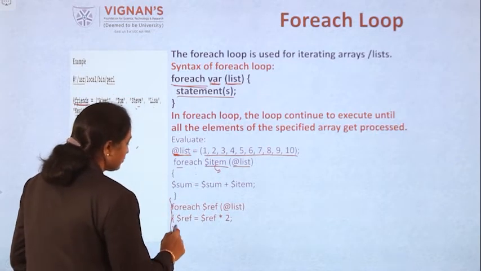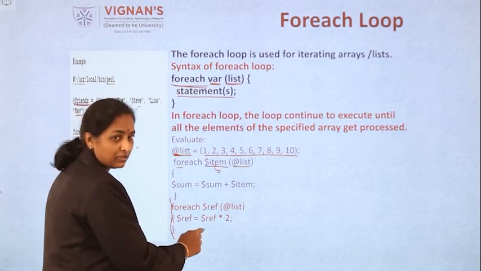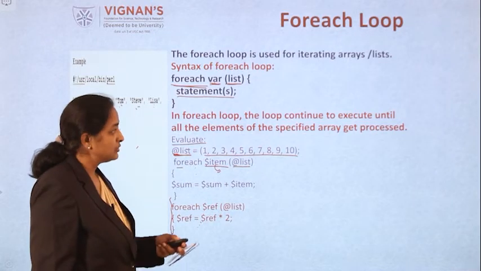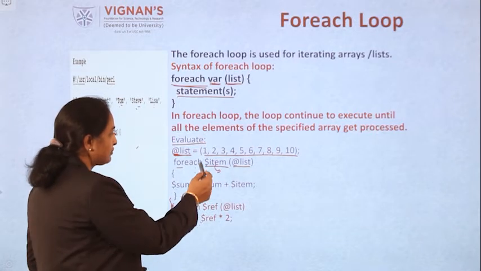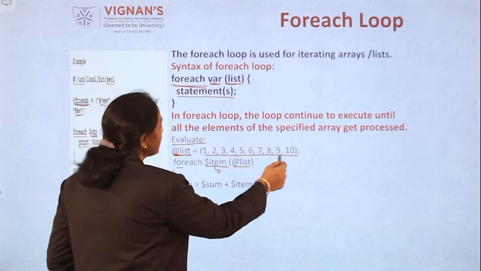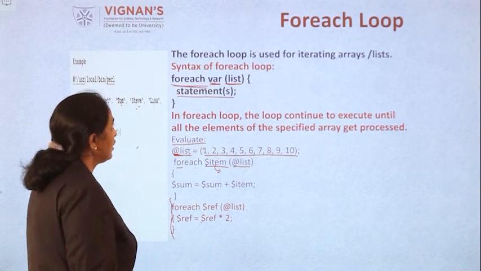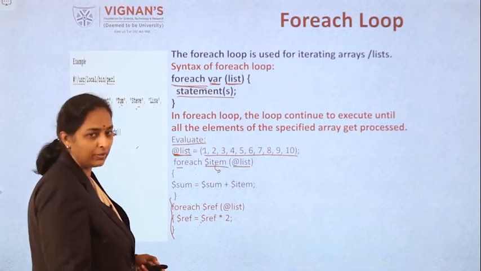Now you perform the same with respect to multiplication on the same list operator. This is one more example, you please evaluate that. This is what the for each statement is. The for each statement works on all the items of the list. This is the way the for each statement will be working.